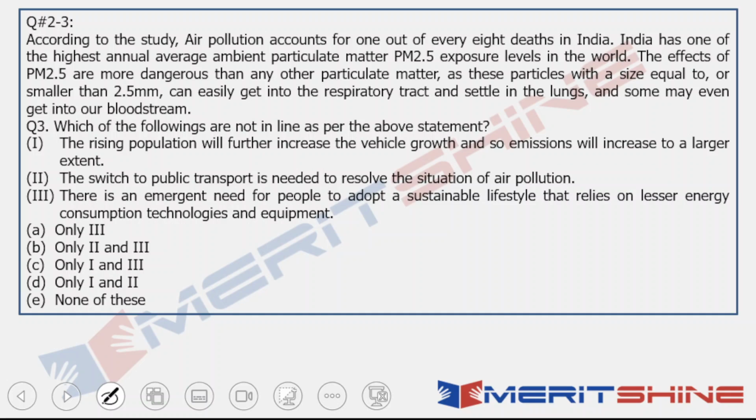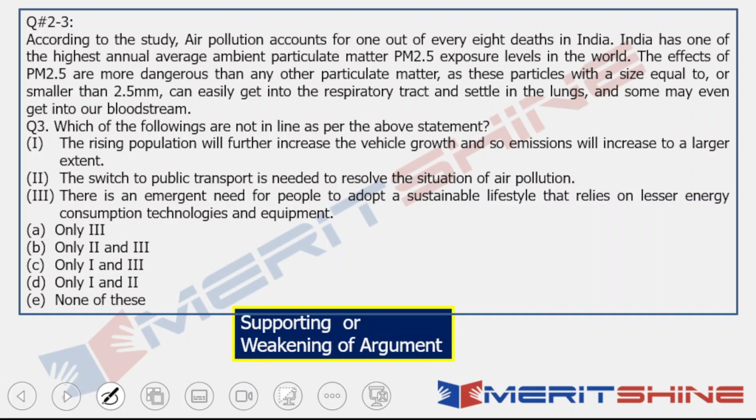Done? Now, the same paragraph, what it says is which of the following are not in line as per the above statement. So, similar kind of question. We'll have to read the options. The rising population will further increase the vehicle growth, and so emissions will increase to a larger extent. Does it make sense?